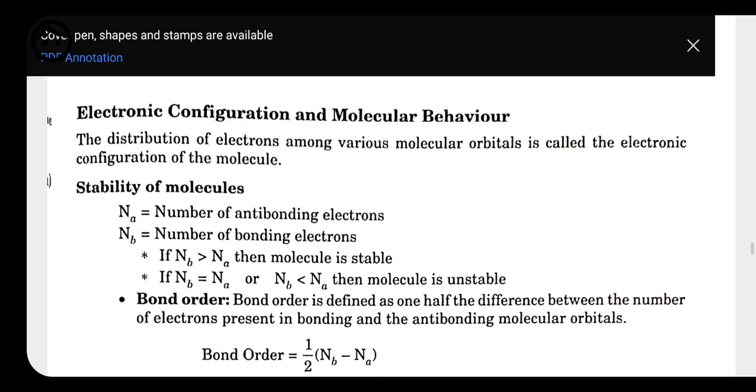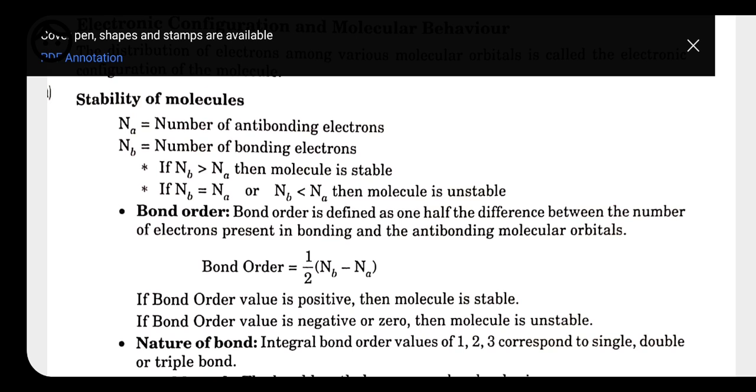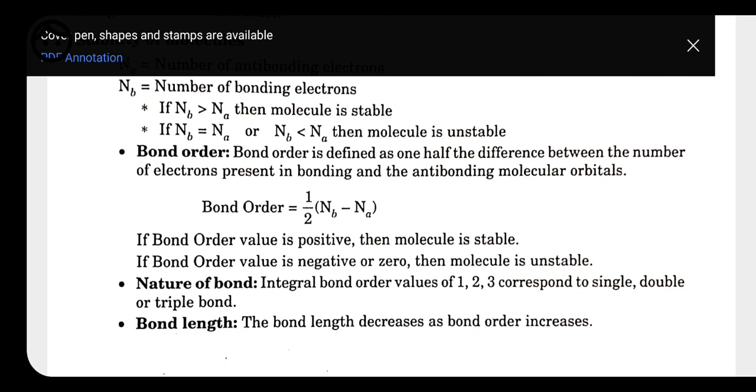How do we know the stability of the molecule? With the help of bond order, we can also calculate the bond order. We can also know the nature of the bond, the bond length, and the magnetic character with the help of molecular orbital or electronic configuration of the molecule. How do we calculate bond order? The bond order can be calculated by the formula: bond order is equal to 1 by 2 (Nb minus Na), where Nb represents bonding and Na represents anti-bonding. Just remember this one, then I will show you how to put the values.